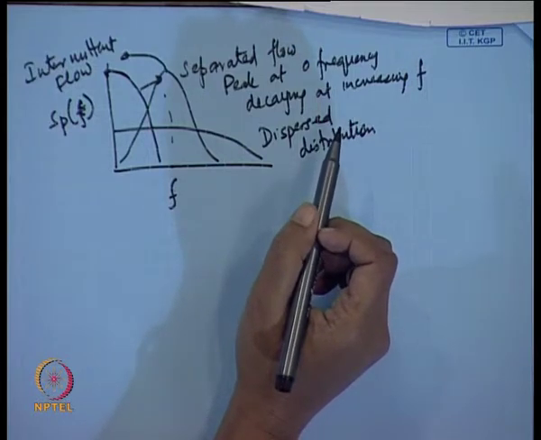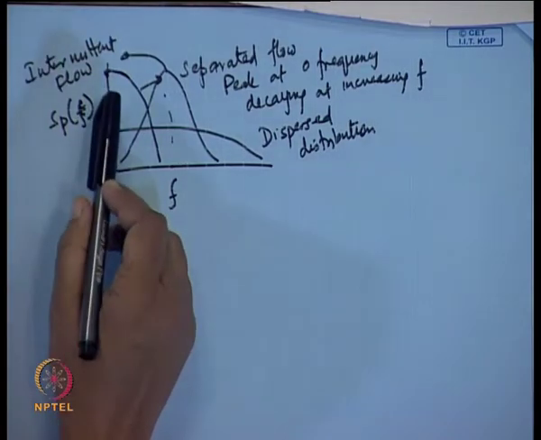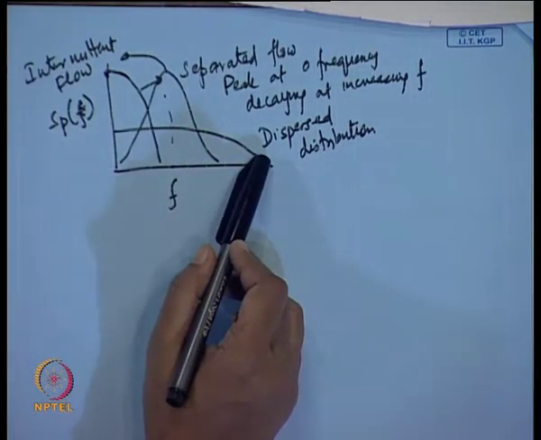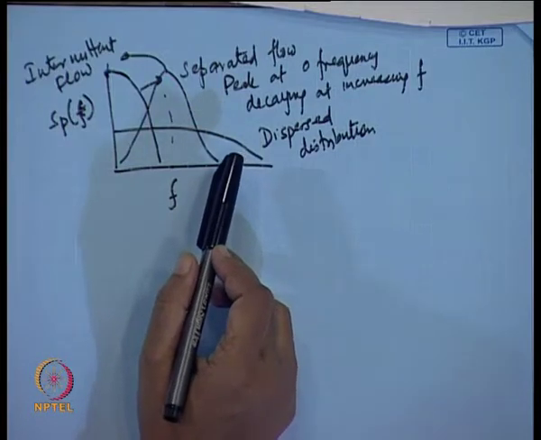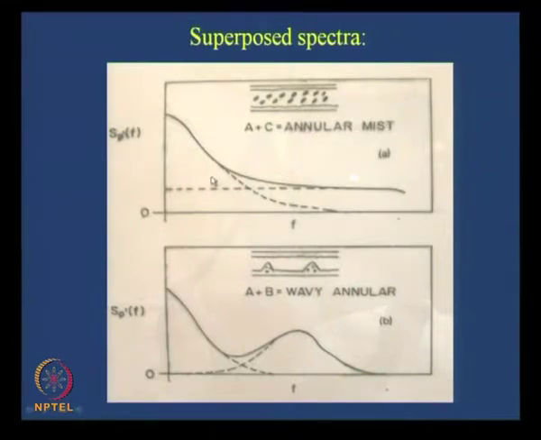But unfortunately, under normal circumstances, we rarely get such well defined PSDFs. Actually, the PSDFs which we get are something that I have shown in this particular slide. Usually, we never get something which is here and which is decaying down. Usually we get a PSDF which has a peak at 0 frequency, showing that it is a separated flow pattern, and then it does not decay rapidly to 0 at higher frequency. It then takes up a form something of the dispersed flow pattern.